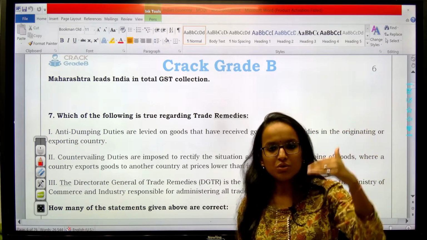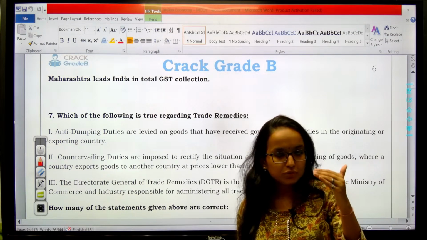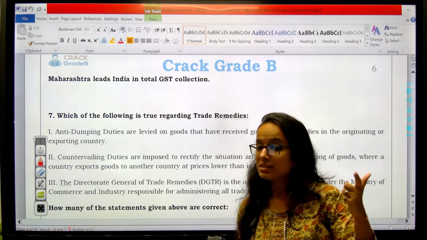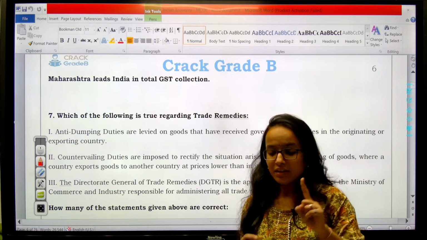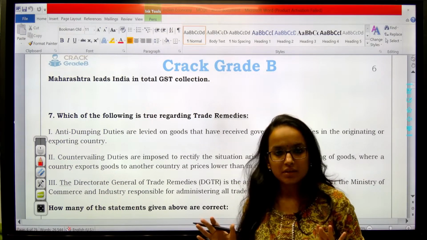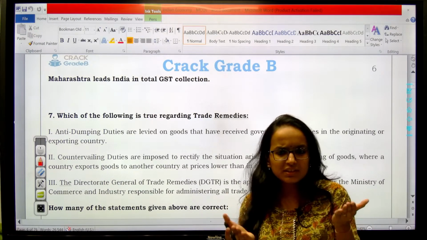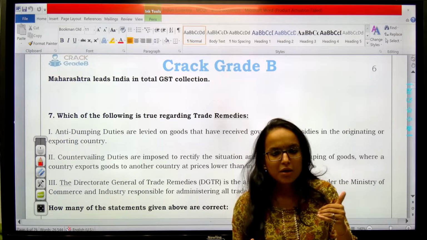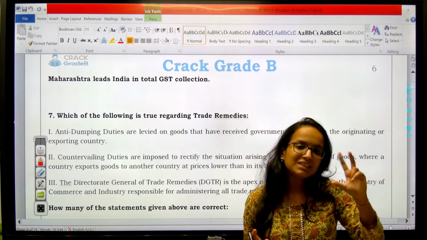So the top 3 sources of tax revenue collection in India are GST, income tax and CPT. They keep on changing the ranks 1, 2, 3, but they are always among the top 3.